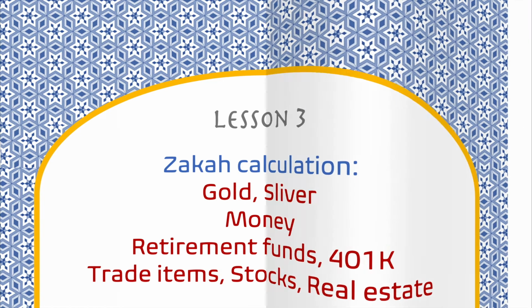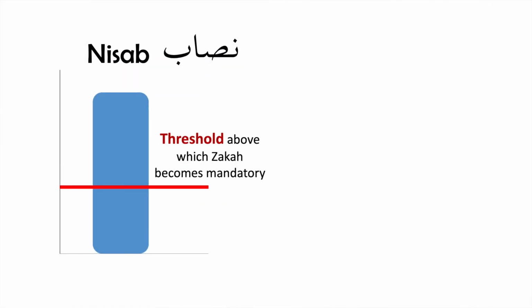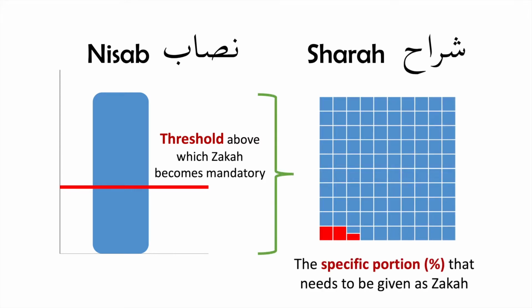So let's begin. Let's just refresh our memory with the definitions of these two terms, Nisab and Sharah. So Nisab is a threshold after which zakat becomes mandatory. If your wealth is above this certain threshold for that commodity, then you have to pay zakah. And Sharah is the percentage or the proportion of the wealth that you have to pay in zakah. Keeping these two terms in mind, let's look at different commodities.